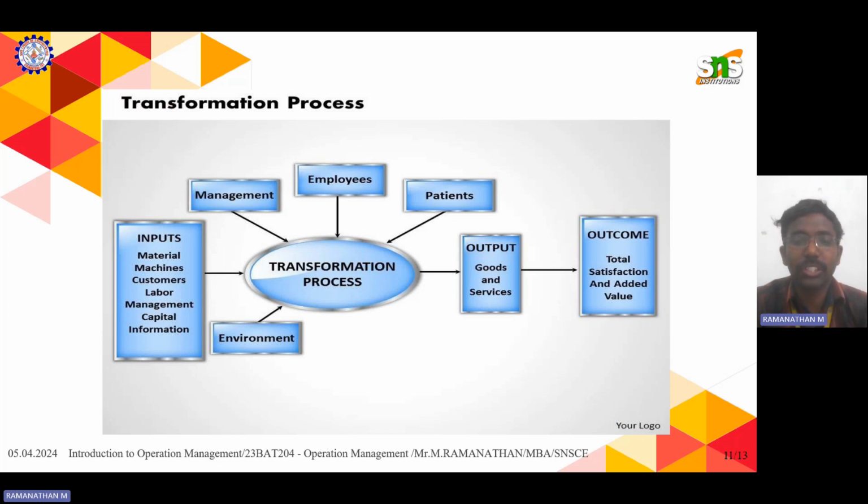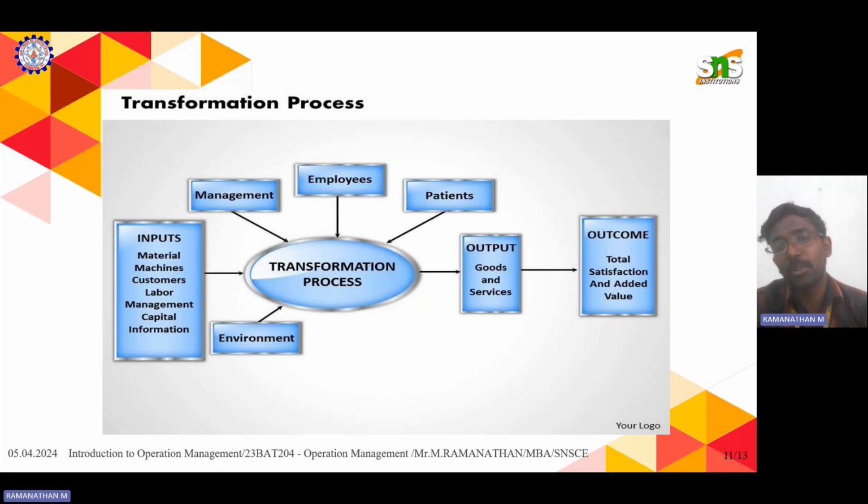This is the advanced transformational process, where inputs like raw material, machineries, customers, customer labor, management, capital, and information are involved. There will be a lot of inputs, and the transformational process also involves environment management and employees. The transformational process has to be effective and efficient, so that we can come out with the desired output like goods and services.